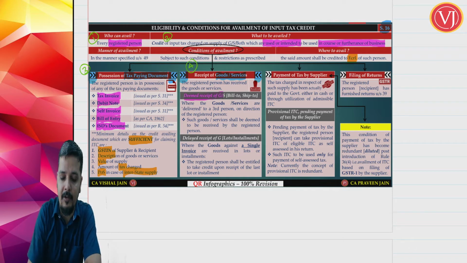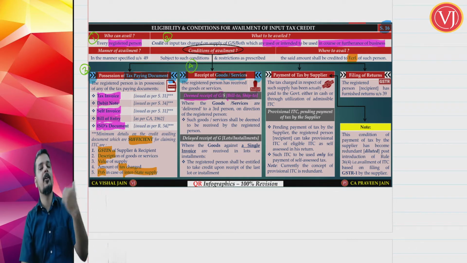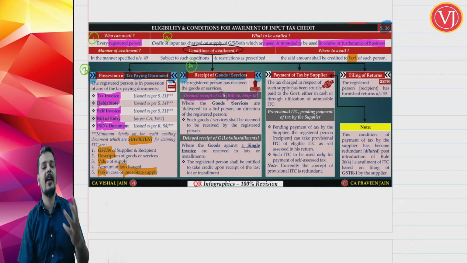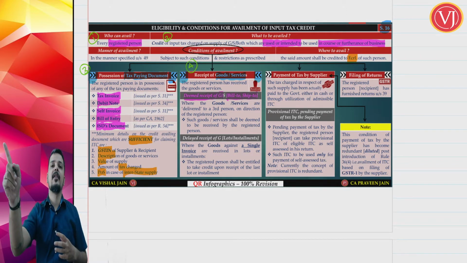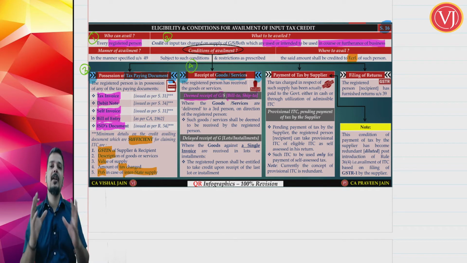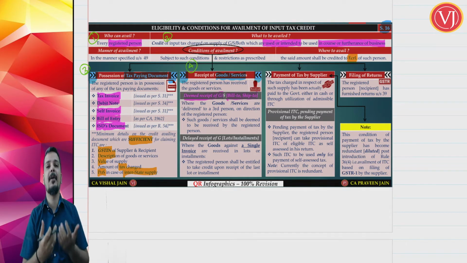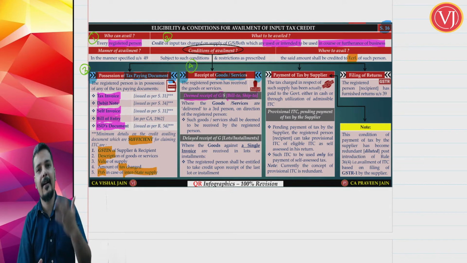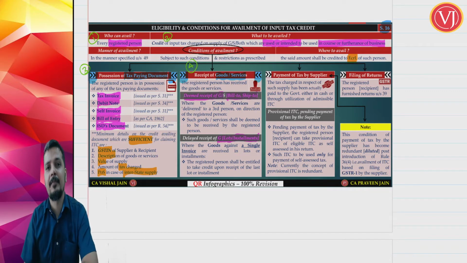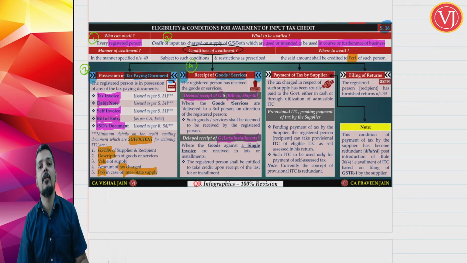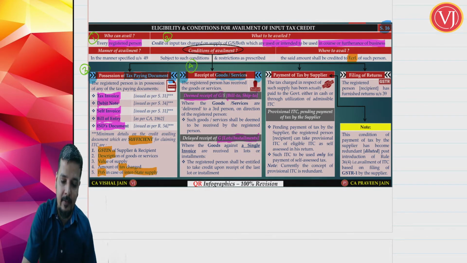In case of bill to ship to, the supplier has billed it to me but shipped it to some other person. In case of a bill to ship to transaction, receipt of goods by a third person on behalf of the recipient is equal to receipt of goods by the recipient himself, deemed receipt. So, I can take the credit. Now, one more specialized case is when goods are received in lots or installments. The previous point, bill to ship to, is applicable both for goods as well as for services.